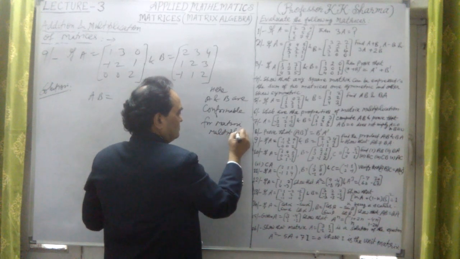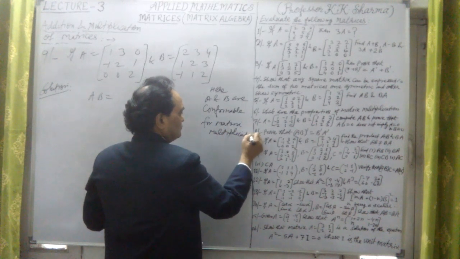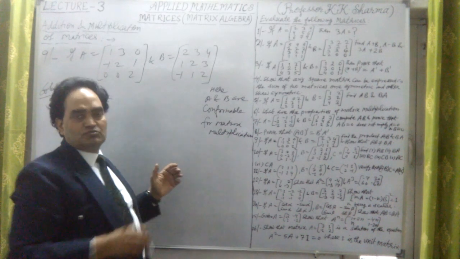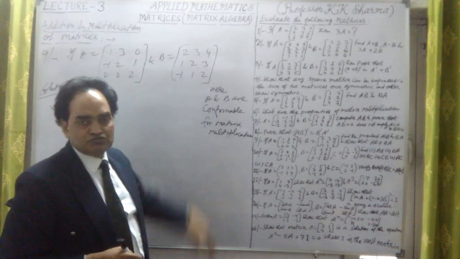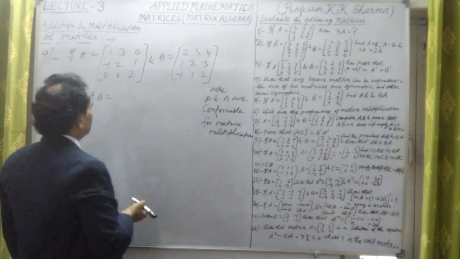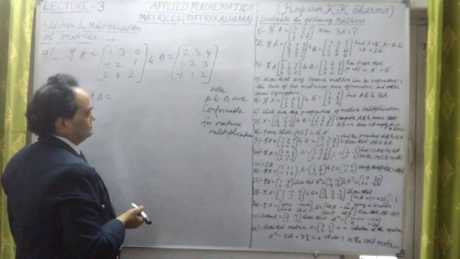This is what we write here. Both are square matrices of order 3, so they are conformable easily.